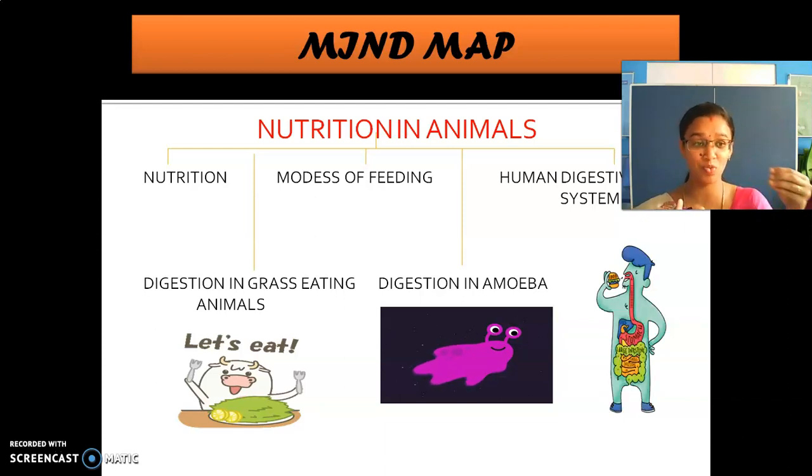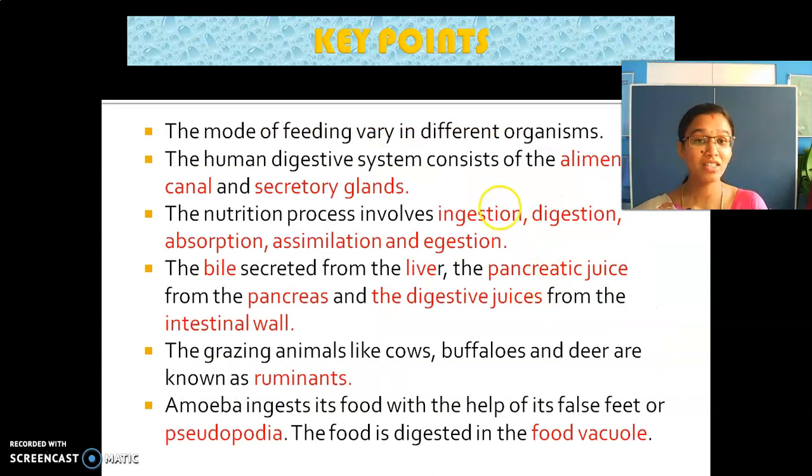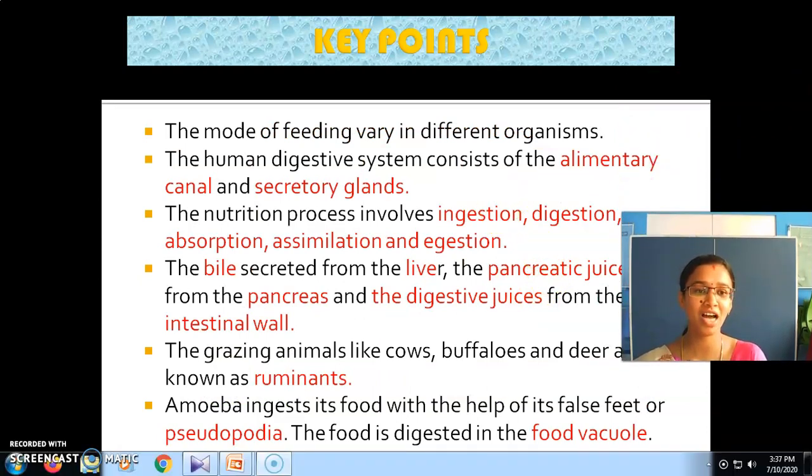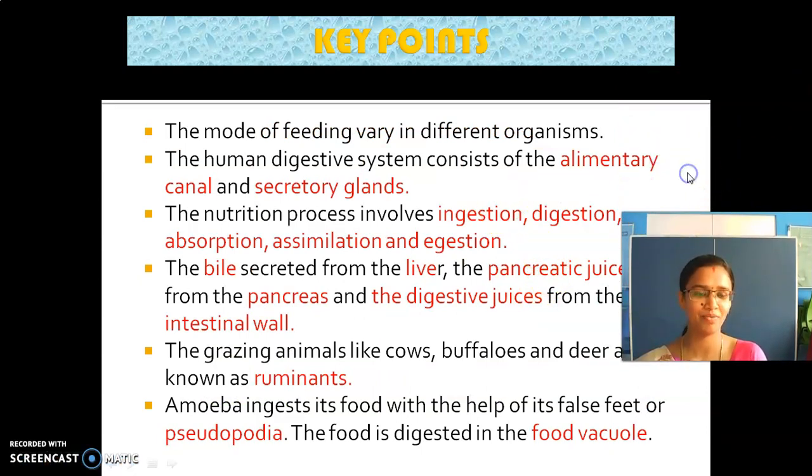There are various processes involved, 5 steps. Keep those 5 steps in your mind always. The same is for the amoeba also, and for digestion in grass eating animals. Yes. So these are all the important points to be remembered in this lesson. The mode of feeding varies. Human beings chew their food, but honeybees suck nectar. So the mode of feeding varies from one organism to another.